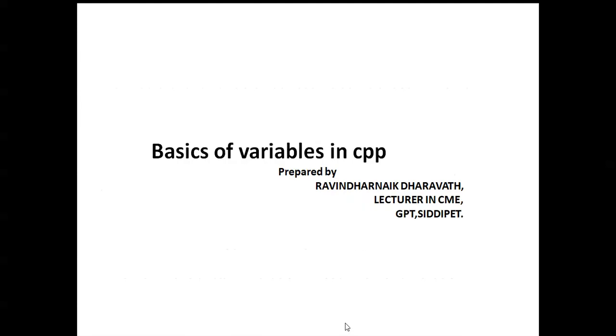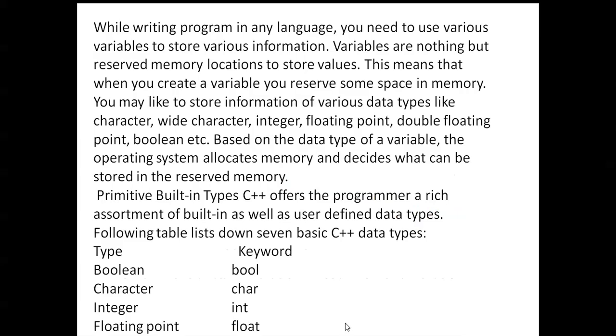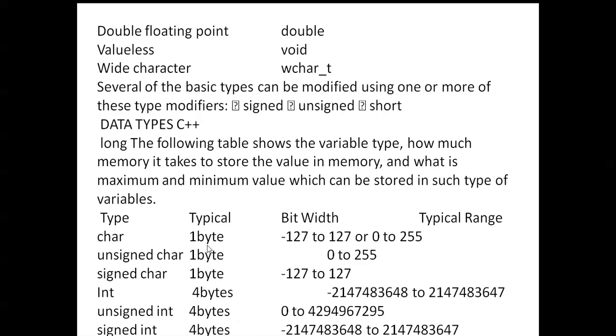In today's class we discussed the data types in C++: Boolean, character, integer, floating point, double floating point, valueless, and wide character.